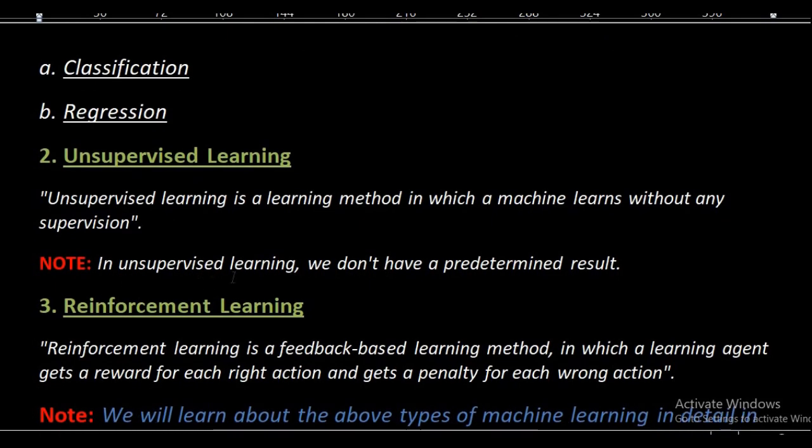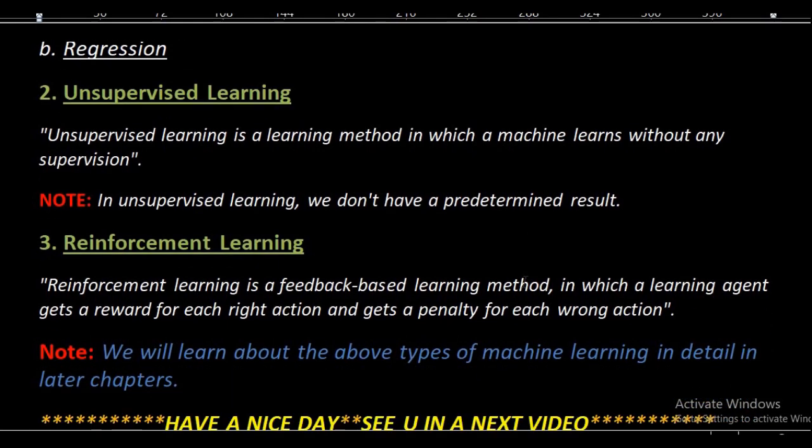In unsupervised learning we do not have a predefined result, meaning you don't know anything about the result, whether it is according to your prediction and probability or not according to the expectation. If your testing data is not correct, then it will give you a wrong output. It does not require any type of labeled data.